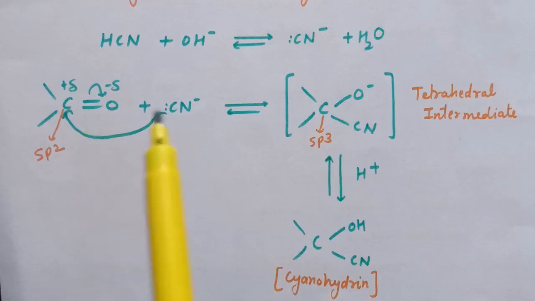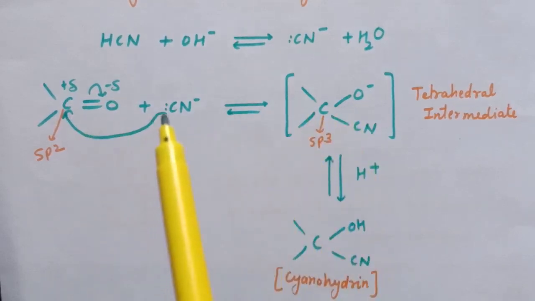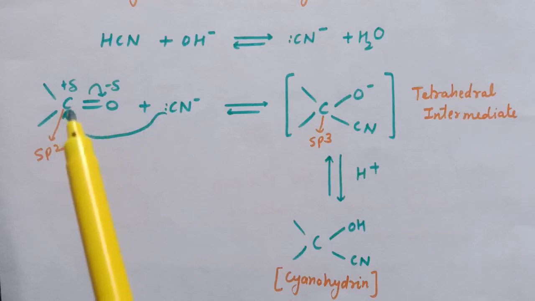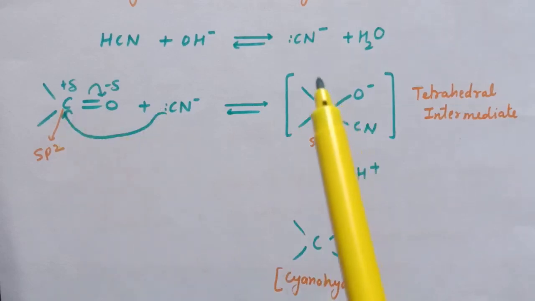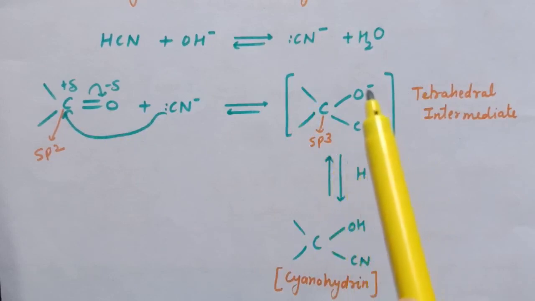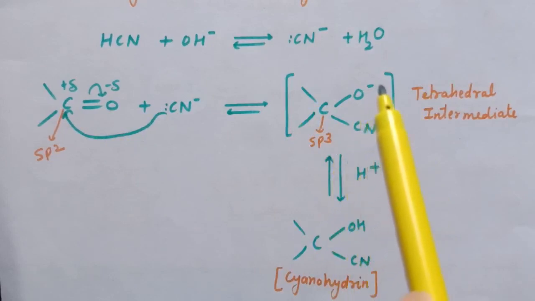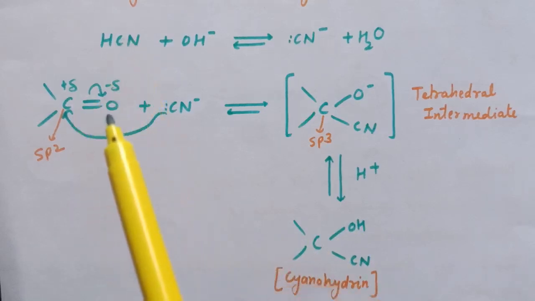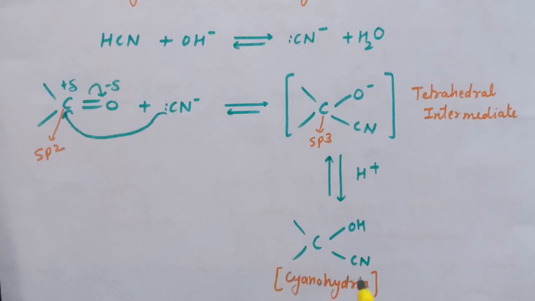So addition of hydrogen cyanide on carbonyl compounds results in the formation of cyanohydrin.